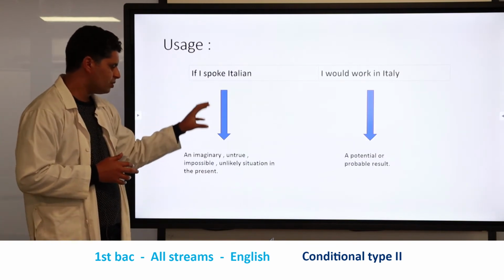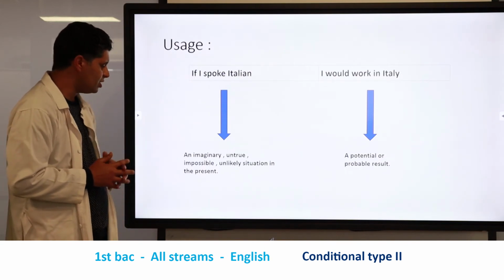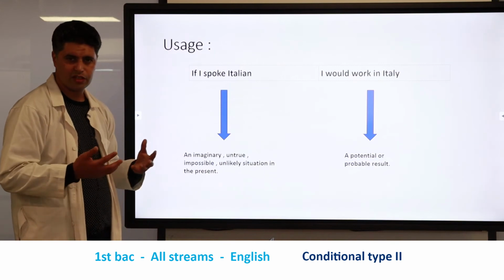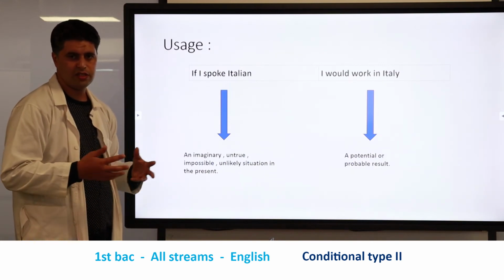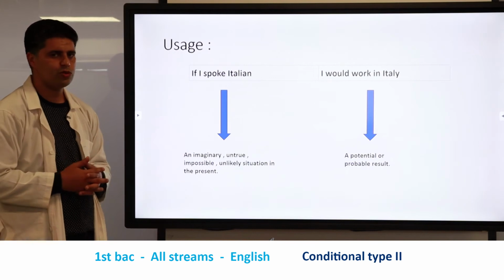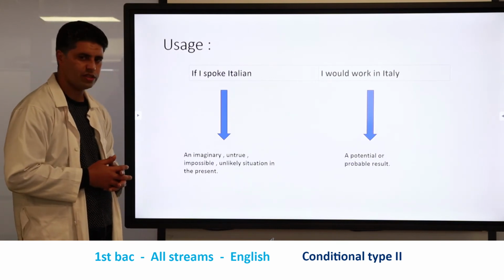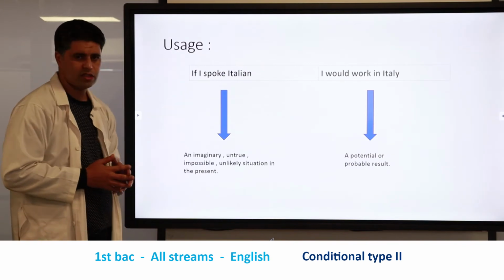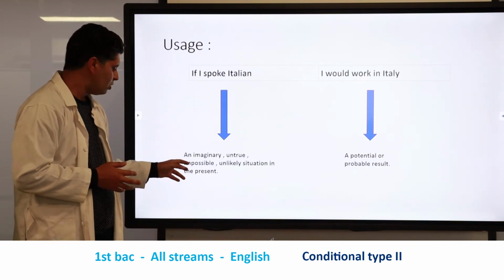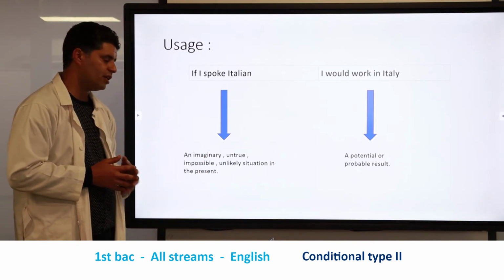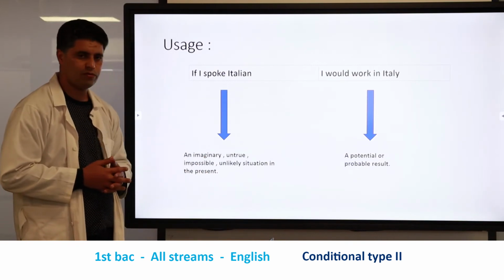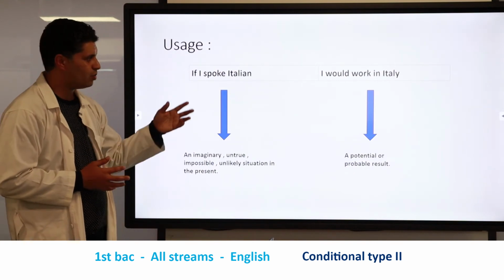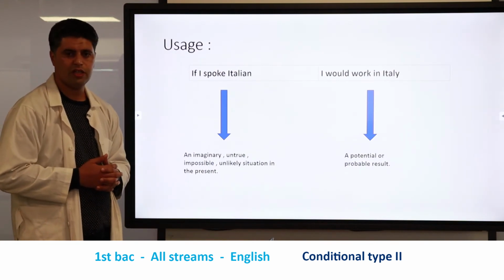Great. So this statement is used to show that there is an imaginary action, an imaginary situation. It is a situation that is impossible to be done. We cannot do it. Or it is untrue, something which is unreal, impossible or unlikely in the present. So this person cannot speak Italian. That's why he cannot work in Italy.